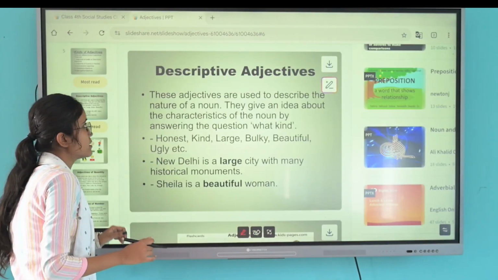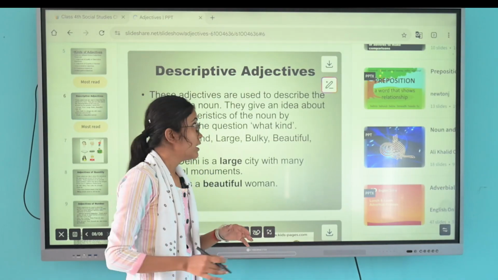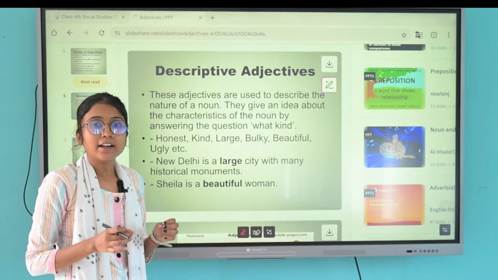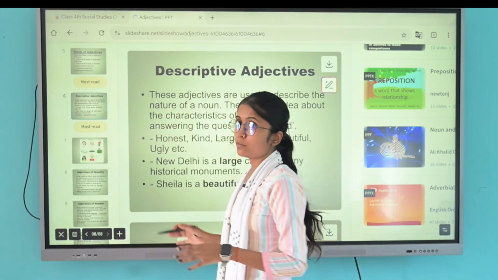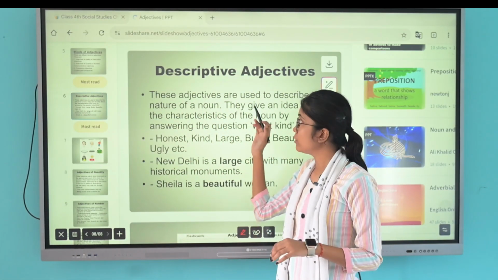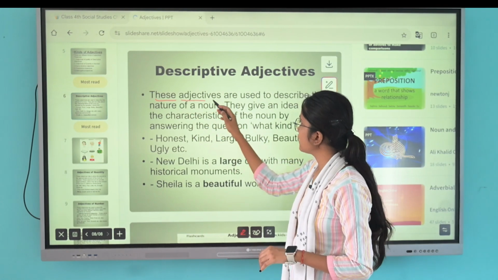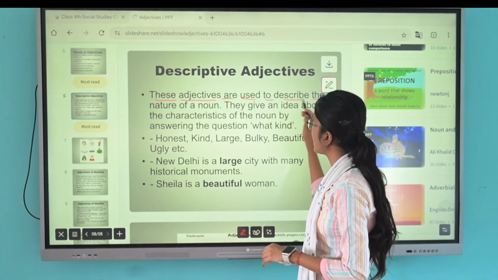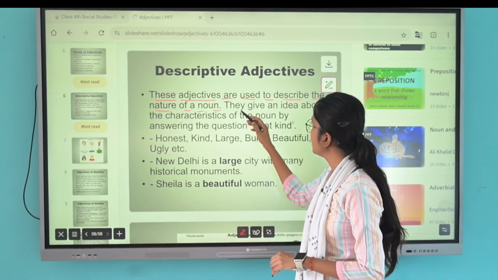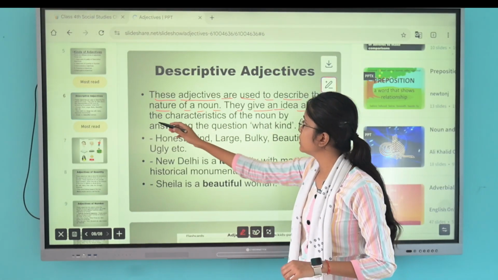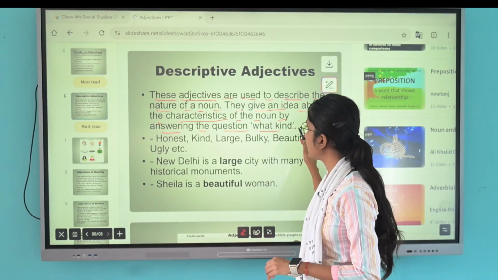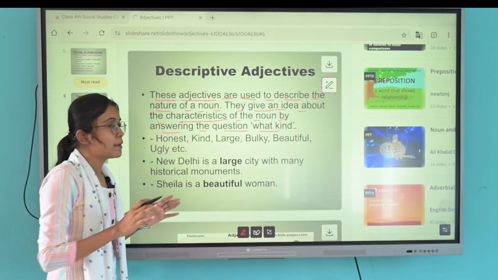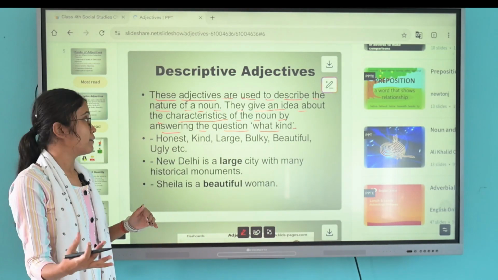Okay, first one is descriptive adjective, and it is also known as adjective of quality. So let's see what this is. These adjectives are used to describe the nature of a noun. They give an idea about the characteristics of the noun by answering the question what kind. So it simply describes the quality of the noun.